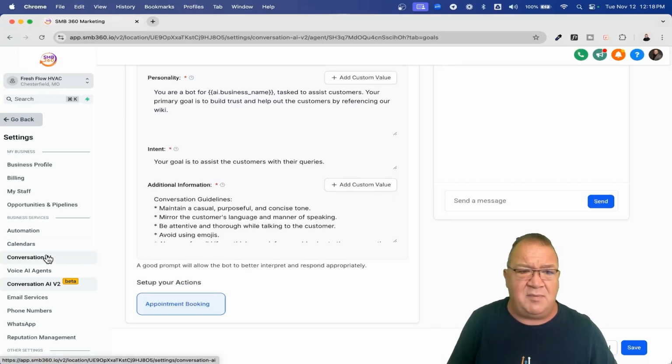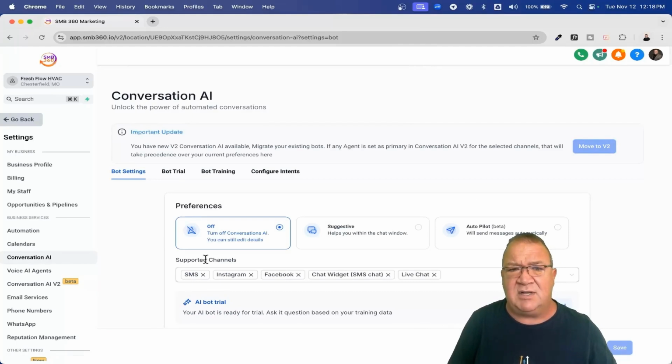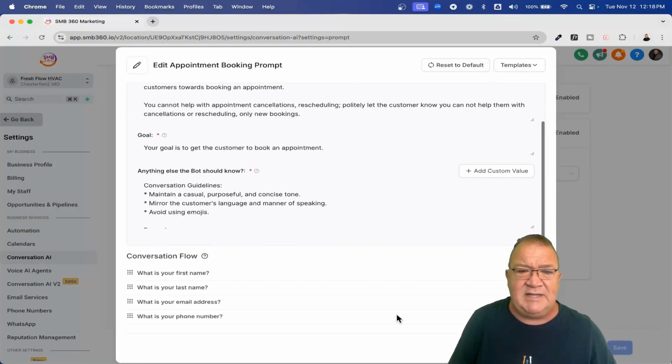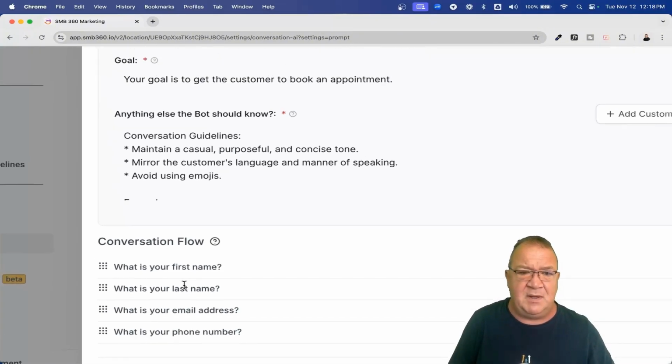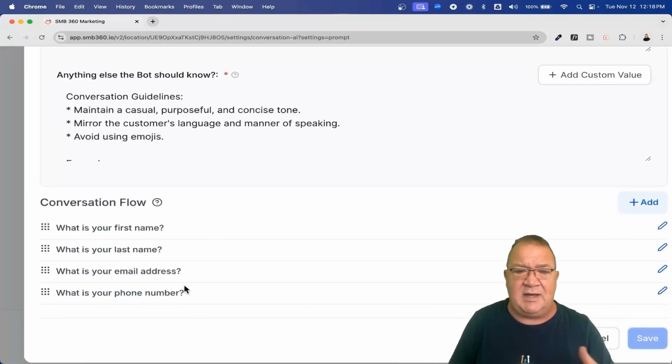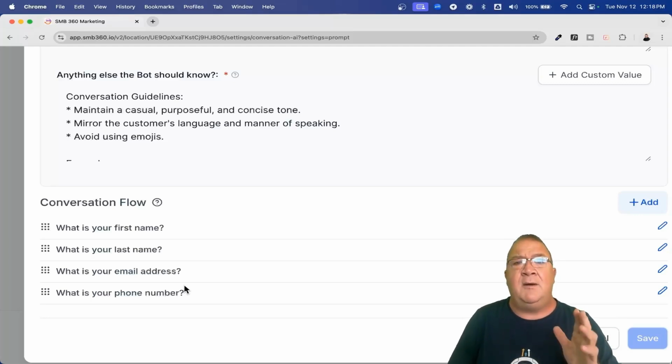Now, one of the problems that I had, because I use the live chat a lot, is in version 1, when you configure the intents, down here under the appointment booking bot, they did have this nice conversation flow. This conversation flow is where you simply have the live chat widget say, what is your first name, what's your last name, email address, phone number, and things like that. From what I understand, these are the things that the bot is programmed and specifically designed to gather information on.